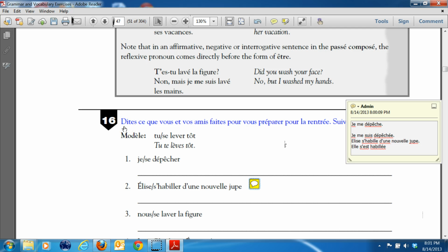Okay? So in fact, this would be a pronoun en, and that's not a direct object. So elle s'est habillée, and then I would put d'une nouvelle jupe. Okay, so you are to finish the exercise here, and I would like you to write both present tense and passé composé for practice.